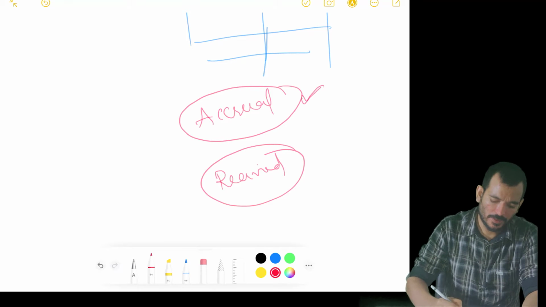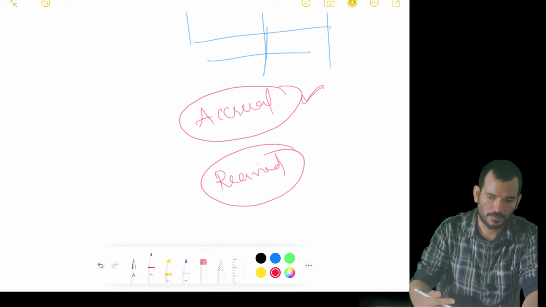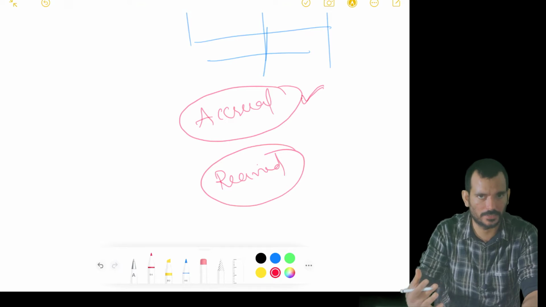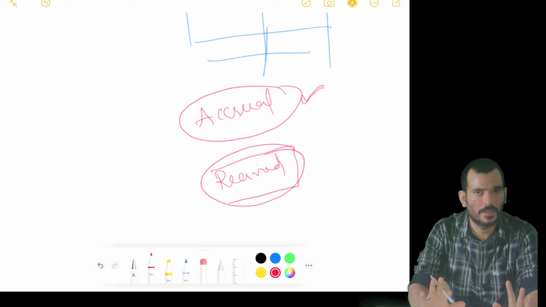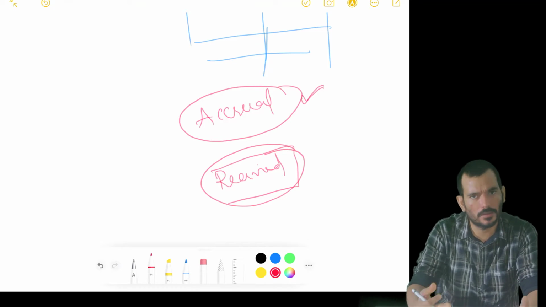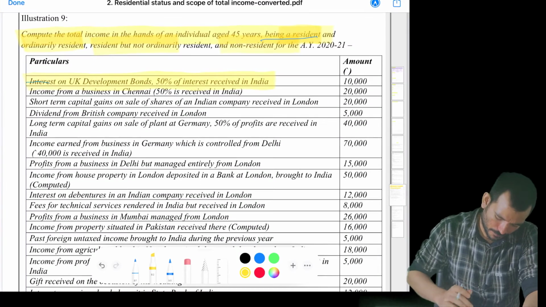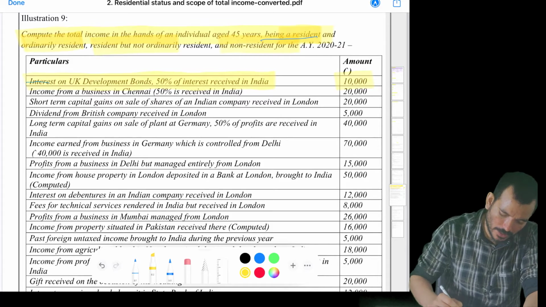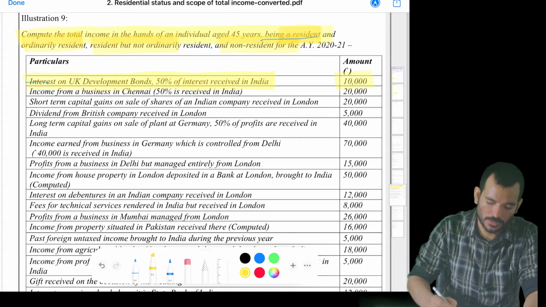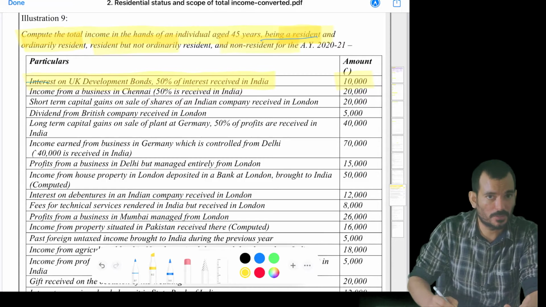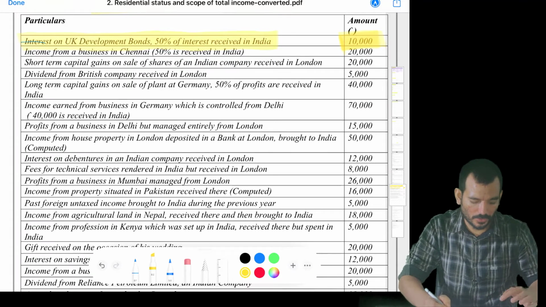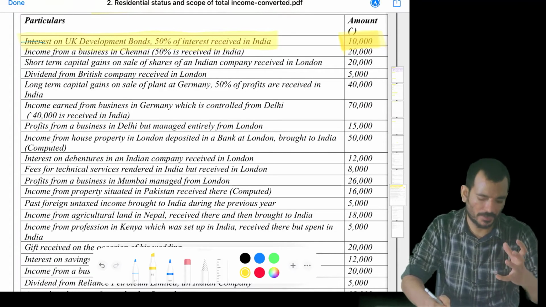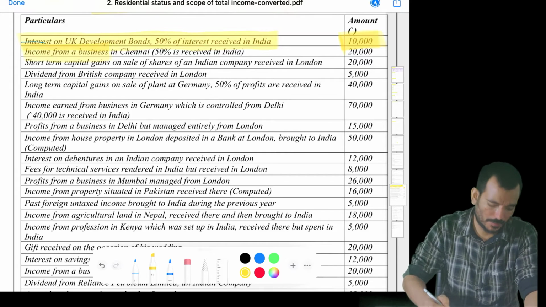And one more thing, when this test is passed, like we are able to satisfy the first test, that it's accrued in India, then we need not see how much is received in India or how much is received outside India. That is not required. The moment it is accrued in India, let everybody pay tax. So coming to our discussion, ROR will pay 10,000, R and OR will pay only 50% because the accrual concept has failed for him. Only the receipt concept is successful, and NR also will pay only 50%. I will not be solving all the questions. I will be solving only 4 or 5 interesting ones, and the remaining all use the same concept.